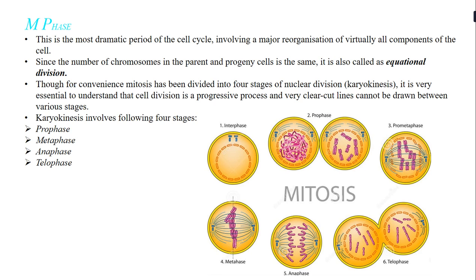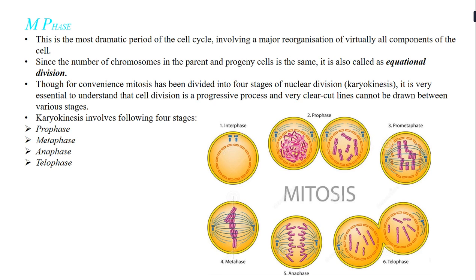As the number of chromosomes is the same, it is called equational division, because an equal number of chromosomes are distributed. But for the convenience of understanding mitosis, it is divided into 4 stages of nuclear division. So there are 4 stages of karyokinesis: prophase, metaphase, anaphase and telophase.